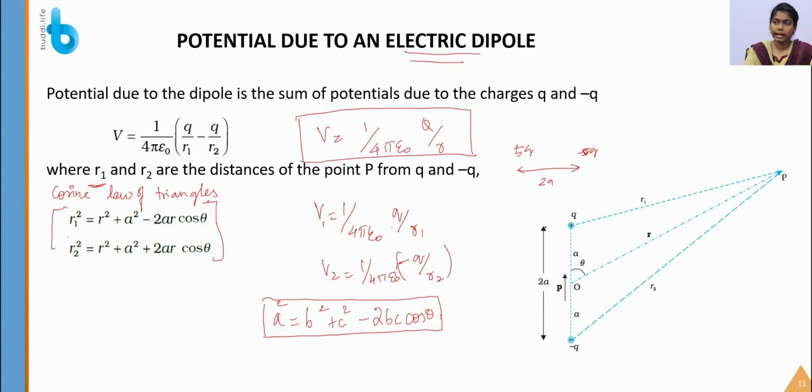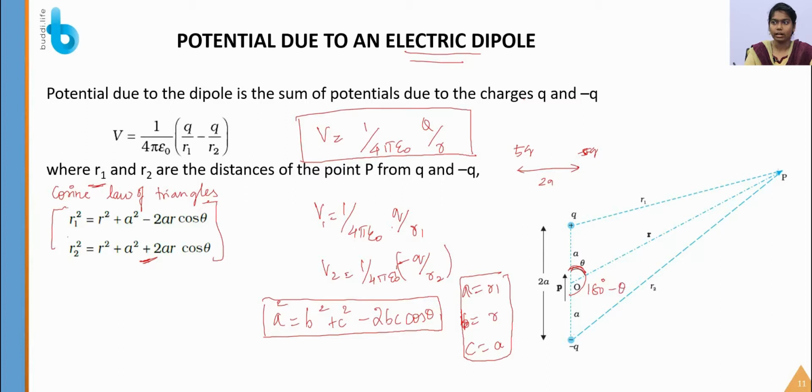So here the A is replaced with R1 and B is replaced with R and C is replaced with A. By substituting with the cosine law of triangles, we will get this expression. In this we have the plus symbol here. Why? Because here the value of theta is equal to theta, but here the value of theta is 180 degree